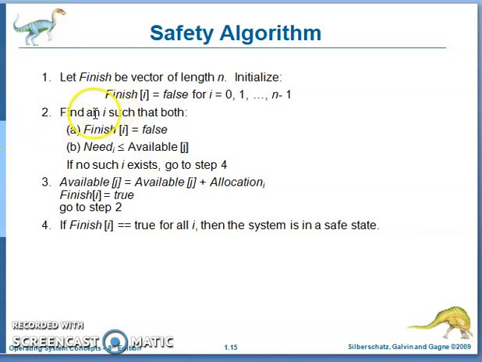Find a process i such that both Finish[i] equals false and Need[i] is less than or equal to Available. Finish[i] equals false means it is not yet completed. The second condition, Need[i] less than or equal to Available, means the resources needed by process Pi are available. If so, then allocate all those resources. If it is not completed and the need of the resources of the requested